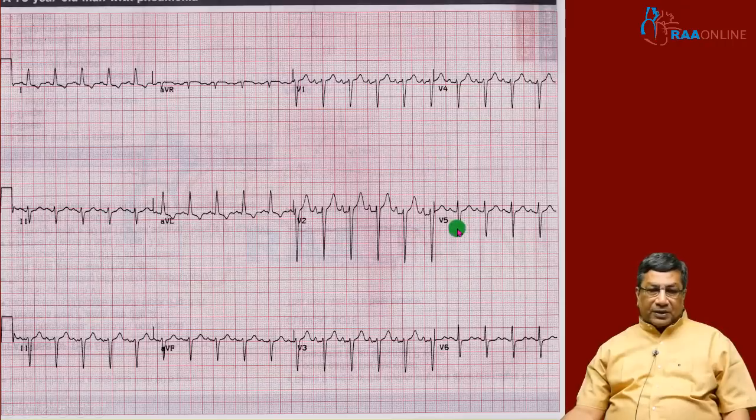So, we go through the steps. Here, we first identify tachycardia because heart rate is more than 100. Then we look at the QRS width. Yes, it is narrow. So, it is a narrow QRS tachycardia. Then we look at the RR interval, and throughout the ECG, the distance between 2 successive R waves is constant. So, that's why it is regular narrow QRS tachycardia.